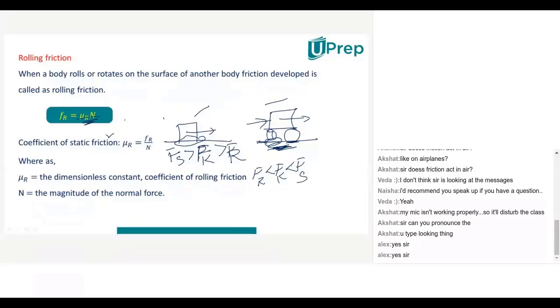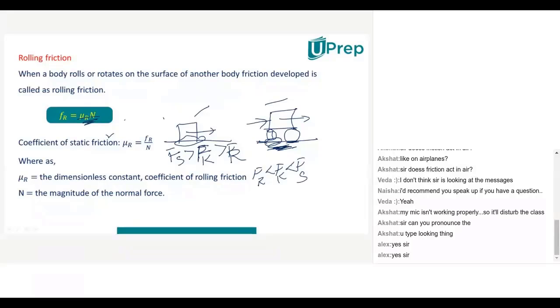Less than means small or more? Sorry, sir, I jumbled it. Actually, rolling friction is the least. Rolling friction is least. Which is the highest? Static friction. Very good. Rolling friction is least, static friction is more. In between these two, which friction will be there? Sliding friction will be there.